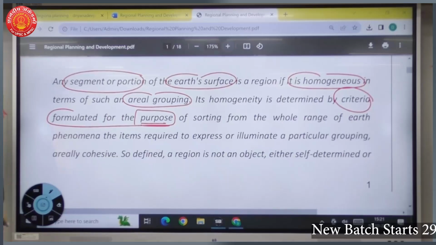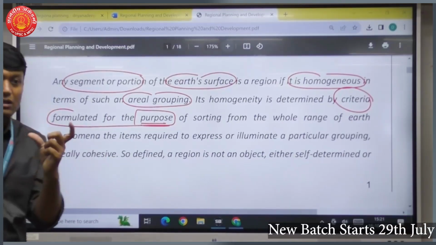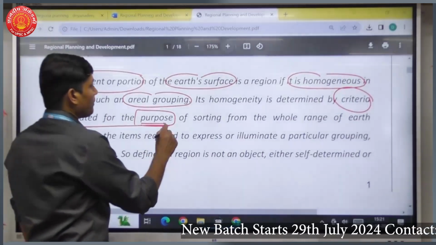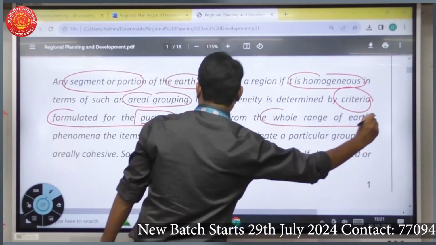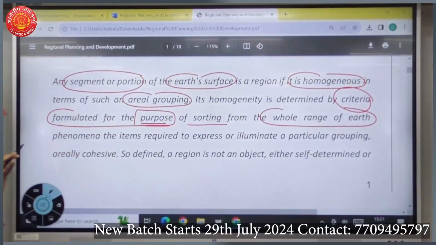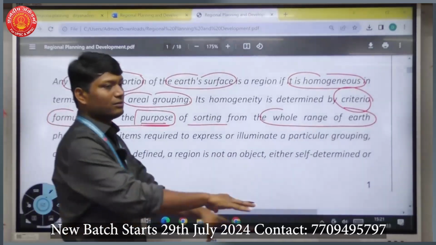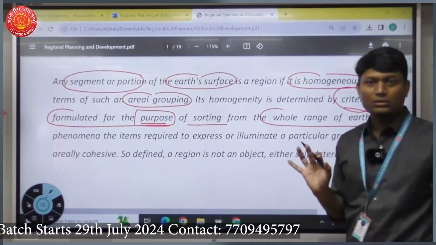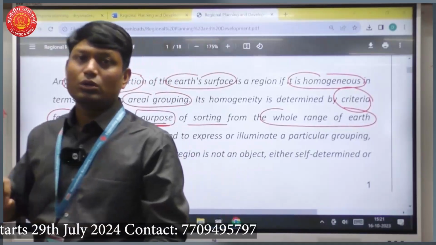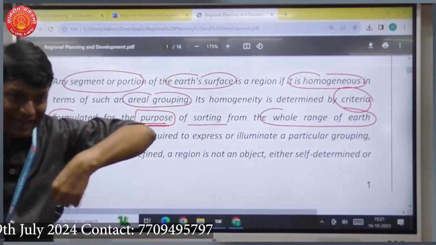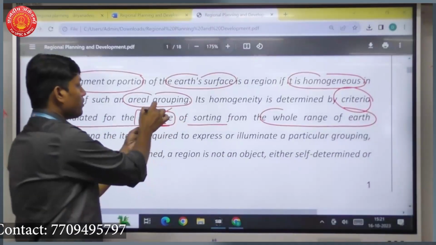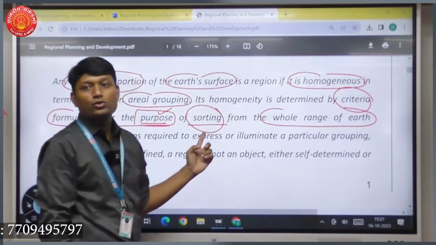That is what again we were saying. To have a region, first what do we need? Purpose, right? Purpose of sorting from the whole range of the earth. See, एक खूप मोठा land चा surface आहे, and you are carving out a region. ठीक आहे? Now, when you are separating a particular areal extent from the rest of the earth, what are you doing? You are going to have a purpose. Based on that purpose only you can sort it out.